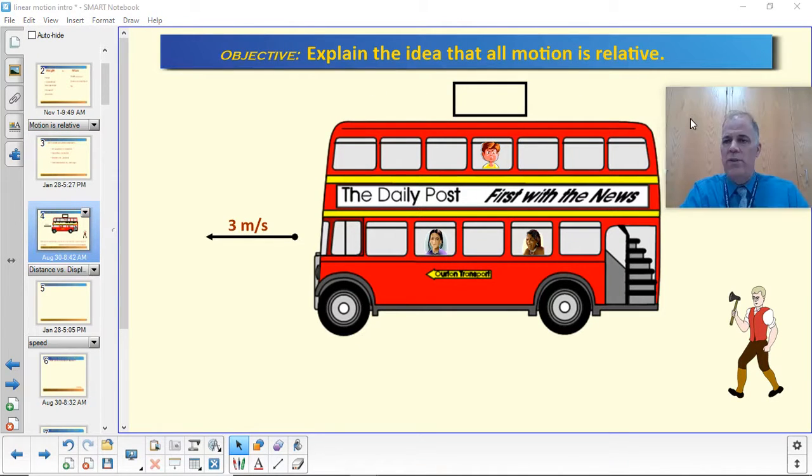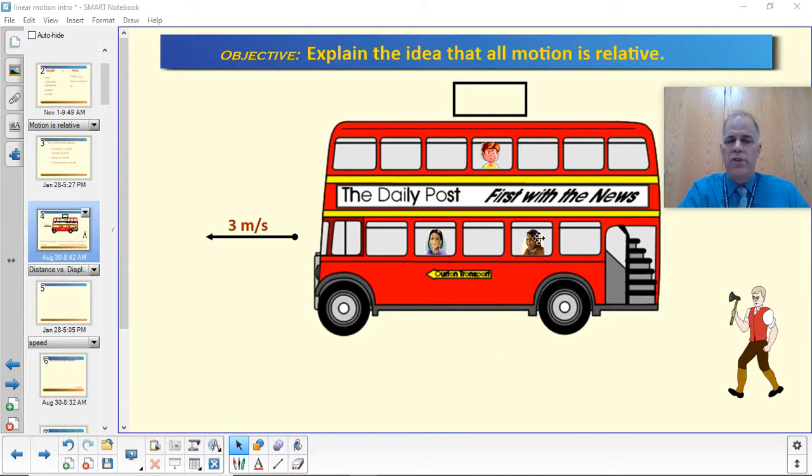So we'll start off with this idea that all motion is relative. And by the way, when I do slides like this, generally the objective is one of the objectives that's on the study guide, so you can compare and see where we are in the series of things. Anyway, this idea that all motion is relative. To start off, let's consider these two passengers on this bus, and the bus is driving down the street. We're watching it go by, like this alarming looking person with the axe who is seeing the bus drive by him.